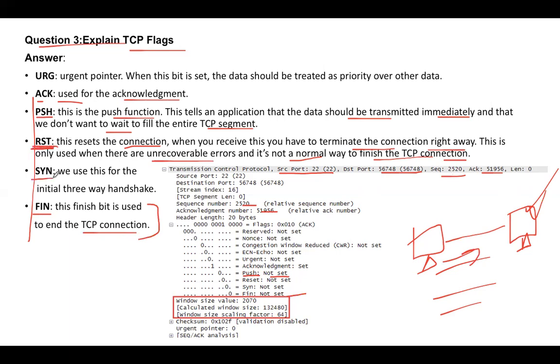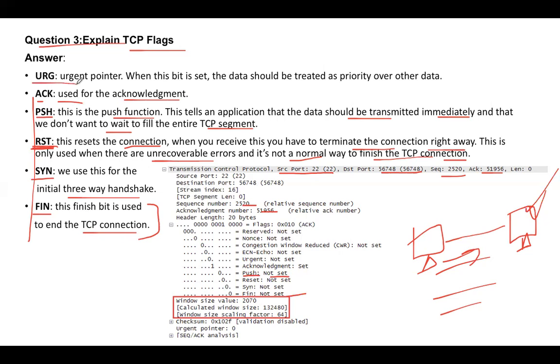Okay. Then SYN, we have just talked about. The SYN packet is used basically for the initial three-way handshake. So before sending the data, there is a three-way handshake that takes place, right? So the SYN packet would be sent.